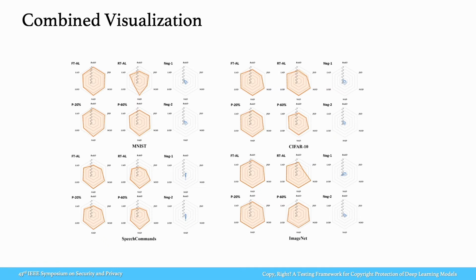To better understand the power of DeepJudge, we combine the results for each suspect model into a single radar chart in this figure. We use the orange line for the positive suspect models and the blue line for the negatives. Each dimension of the radar chart corresponds to a similarity score given by one testing metric. The larger the value, the more similar the suspected model is to the victim. Thus, the filled area could be viewed as the accumulated supporting evidence by DeepJudge metrics for determining whether the suspected model is a stolen copy. Clearly, DeepJudge is able to accurately distinguish positive suspects from negative ones.